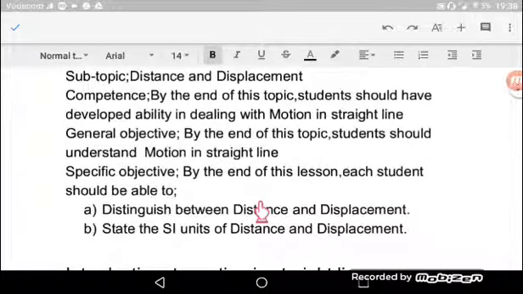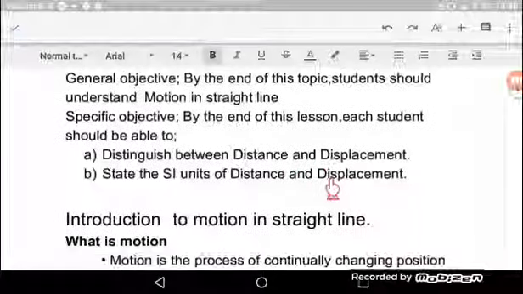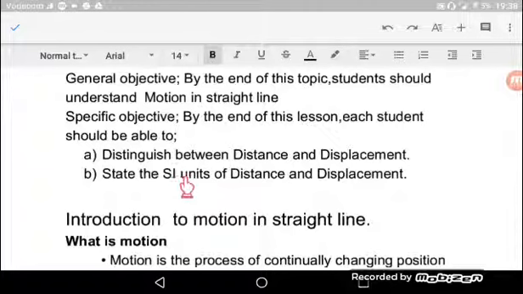Also I expect that by the end of this lesson, today's lesson, you should be able to do the following. First of all, to distinguish between distance and displacement, but also to state the SI units of distance and displacement. That is a specific objective. It is the objective which is concerned with today's lesson. That by the end of this lesson unaweza kutofautisha kati ya distance na displacement, lakini pia ujue SI units of distance